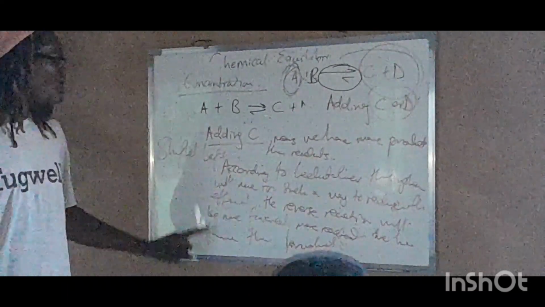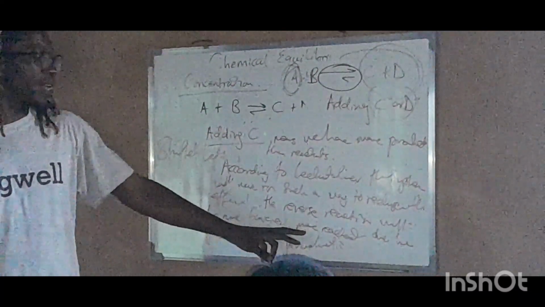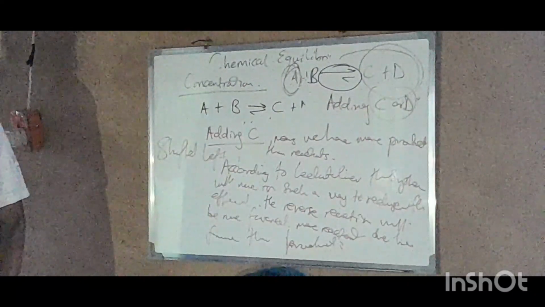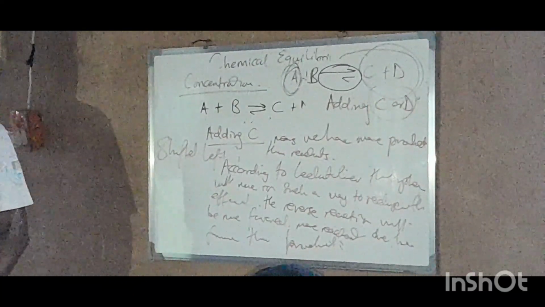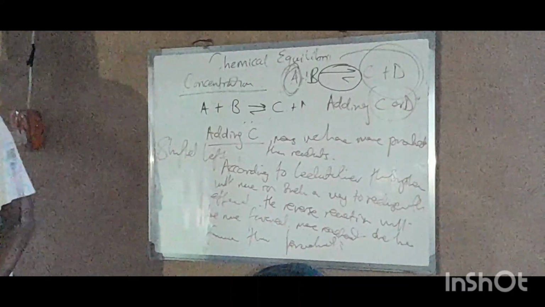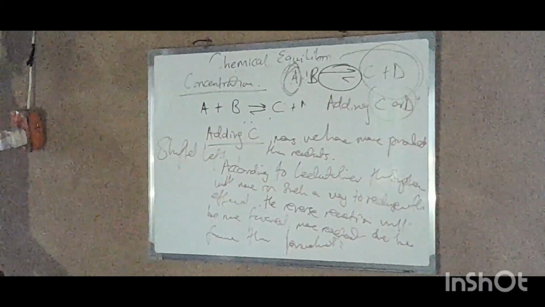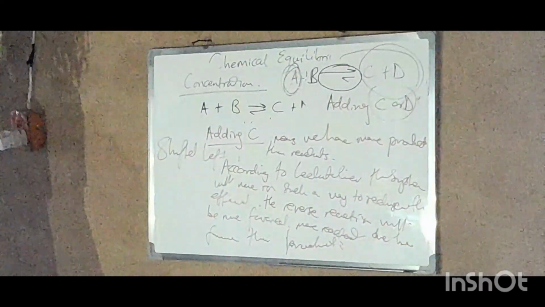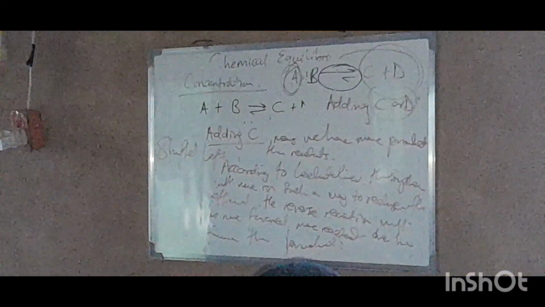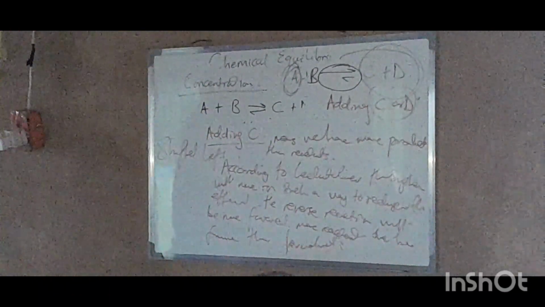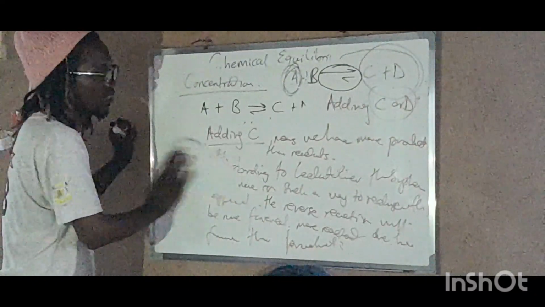So it means that more reactants will be formed than products, right? So the equilibrium will be shifted to the left.